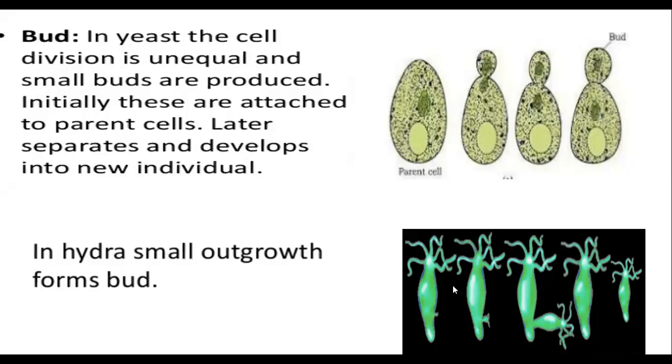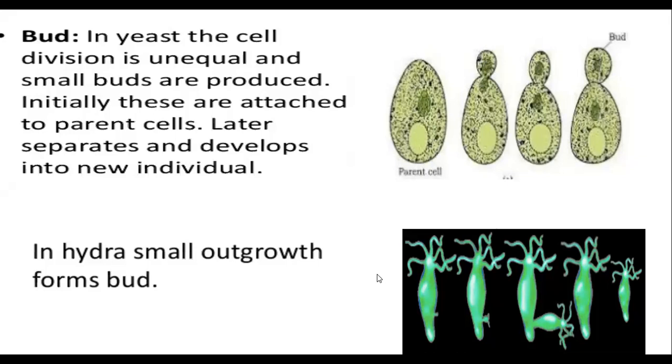Okay. So why it is called as external? Because the protrusion can be seen. ये देखो यहाँ पर भी आपको वो प्रोट्रूडेंस दिखाई दे रहा है. वो जो बाहर की तरफ आया है ना, वो बड दिखाई देता है. इसलिए we call this as external budding. Internal budding में क्या होगा? Can't see a protrusion, but the buds are going to be formed within. See that example as well. I'll show you that also.